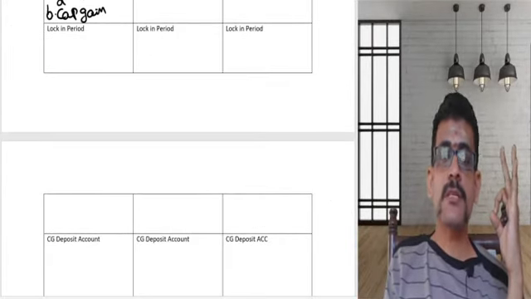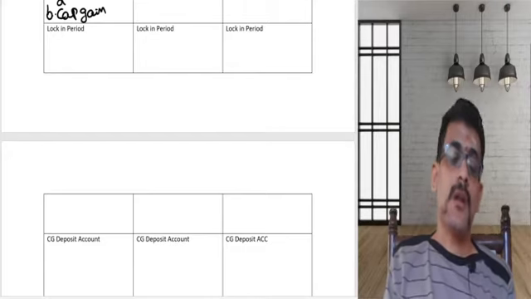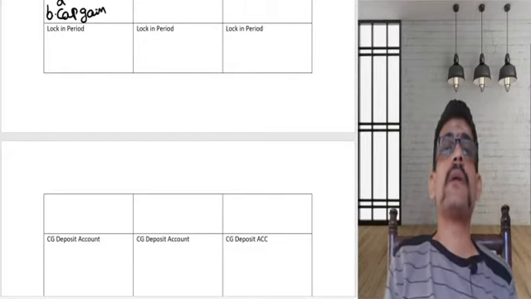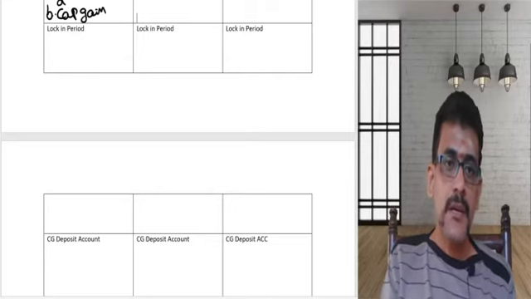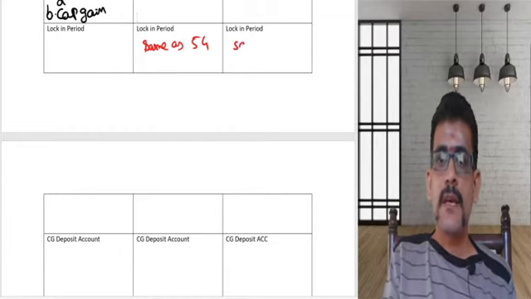The same exemption applies for 54B and 54D also. Now there is a lock-in period for all the sections. Even the lock-in period is the same as 54. What is it?